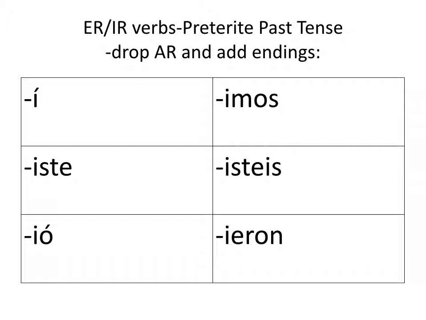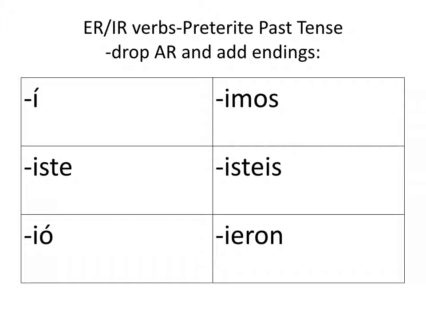And so we drop ER, IR off the end and we add í, iste, ió, imos, isteis, ieron. So the yo form, í. Tú, iste. Usted, él, ella, ió. Nosotros, imos. Vosotros, isteis, and ellos, ieron. So let's take the verb comer, to eat. If I want to say I ate, I would say yo comí.